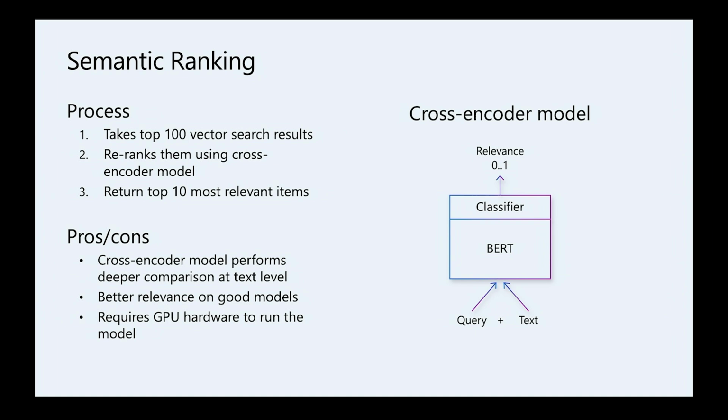It is still a fairly large model, and it requires GPU hardware, so that's the downside. But it is fast, and it produces better results, so that's an upside. But the actual quality of the cross-encoder model depends on its size and on the data set that it was trained on. So which cross-encoder model should we use?